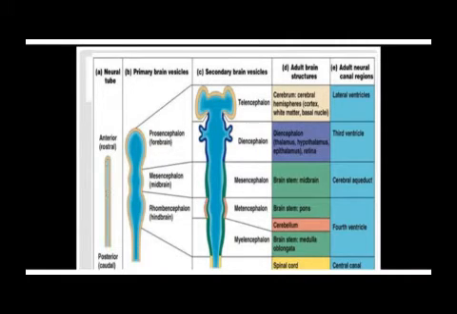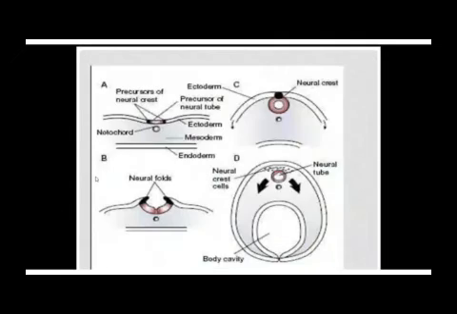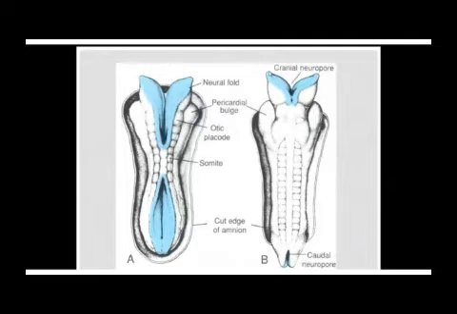Cranial pore closes on day number 25. Caudal pore closes on day number 27. So by day number 27, you have a closed tube. And this is what I have been talking about. Closure of this, day number 25.